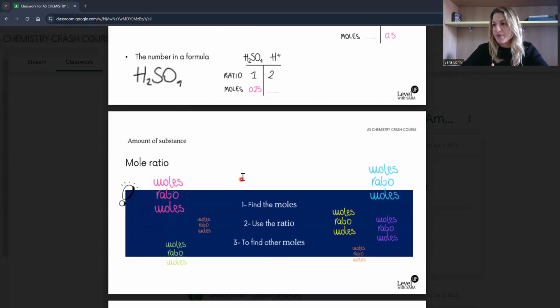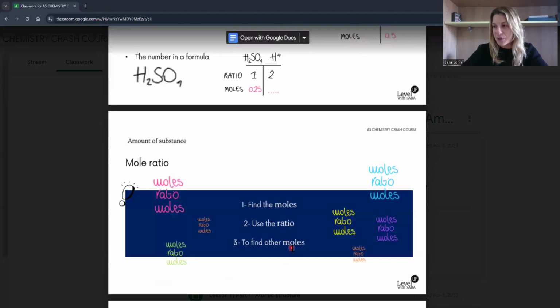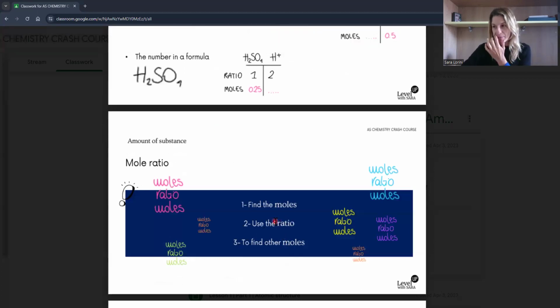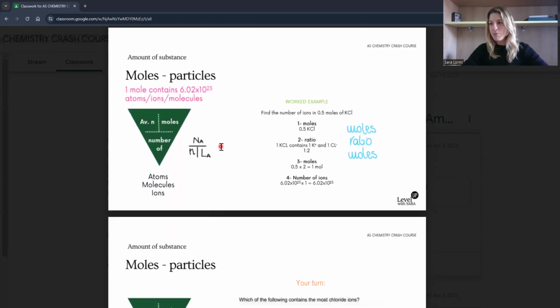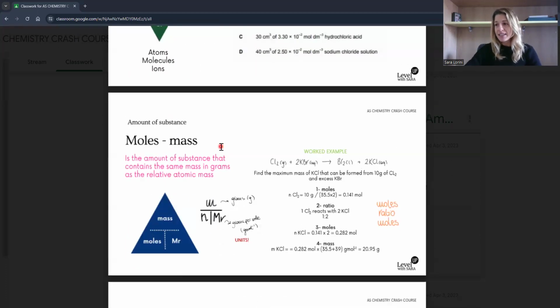Ratio. At this point, I think all of you are confident in discussing moles and ratio of moles, so I think you always remember it. It's easy to forget it in calculations like the empirical formula, where you actually do moles, and then you have to find the ratio. As you can see, these three steps are recurring in pretty much all the calculations.